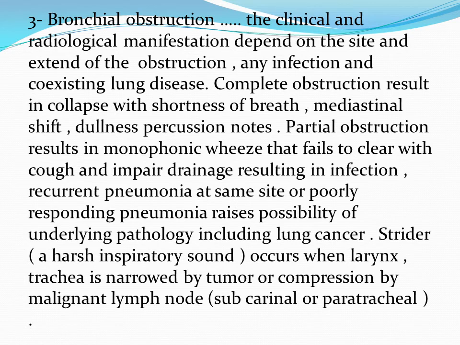We need to ask ourselves why this pneumonia is recurring at the same site. We treat it, it improves, and then it reoccurs at the same site. There must be an underlying pathology, and bronchogenic carcinoma is one of the causes. Or we give the treatment and the response is not that good. It means that there may be underlying pathology, and this may be, we said it's not definite, of course, bronchogenic carcinoma.